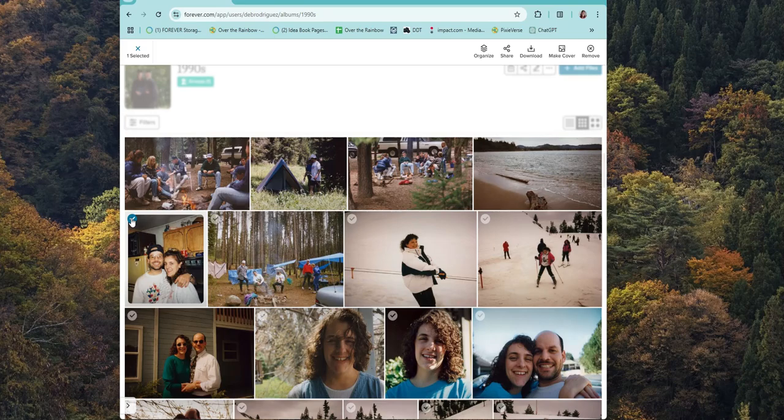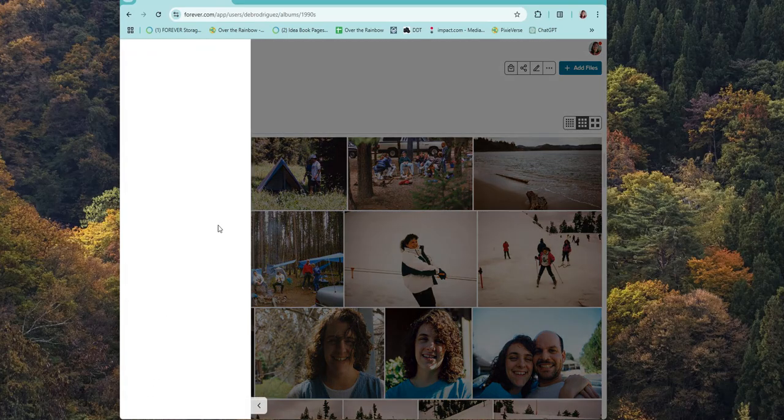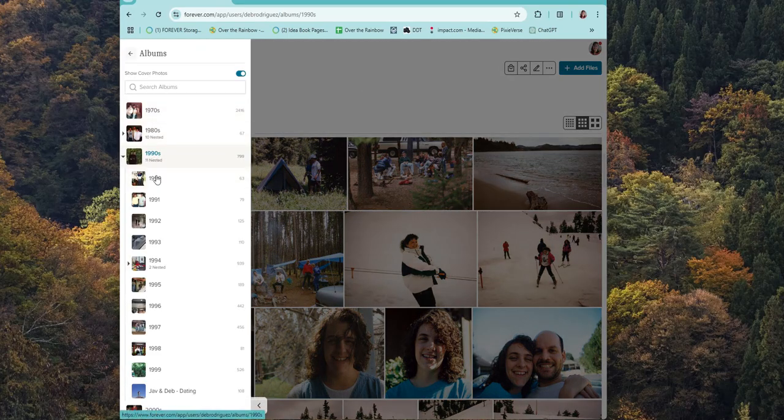I can check it here and then come up here to organize at the top, and I can move it to an album. So I'm already in the 1990s, and my 1997 album, as you've seen before in the Big Rocks Challenge or anything else, is actually nested inside the 1990s.